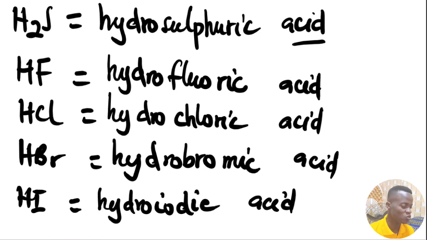In the next session, we are going to look at the oxo acids. They are not going to be just binary acids, but acids that contain oxygen. So there will be sulfur, there will be fluorine, there will be other elements alongside oxygen. That's what we call oxo acids, and that's what we'll be looking at in the next session.